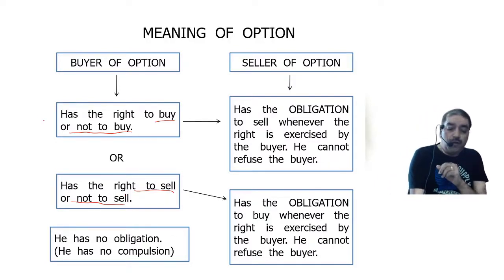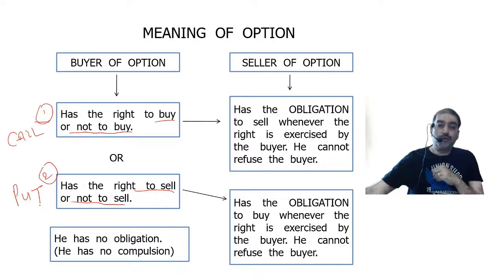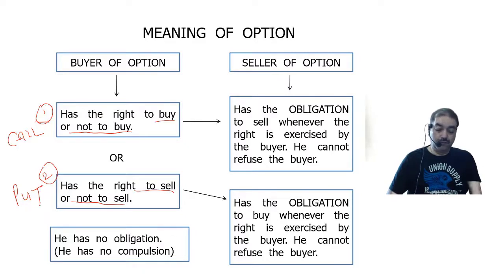Now this particular option is option number 1. This is called a call option. This is option number 2. This is called a put option. Call option, put option. Correct? This part is clear?